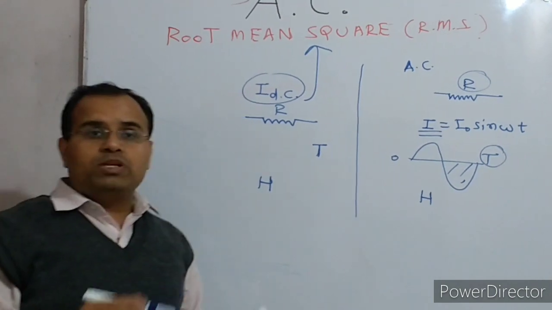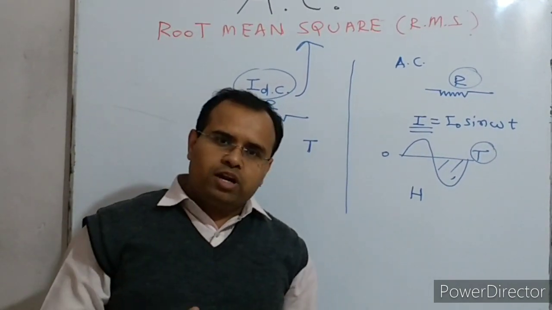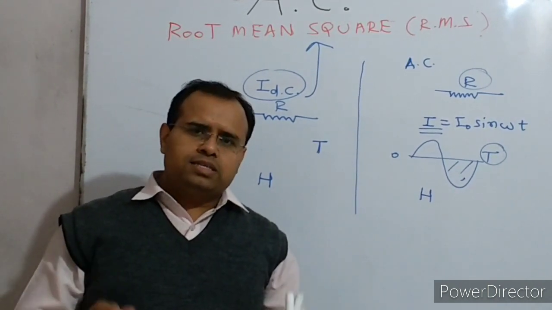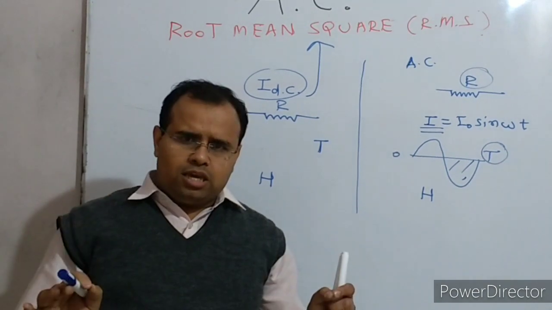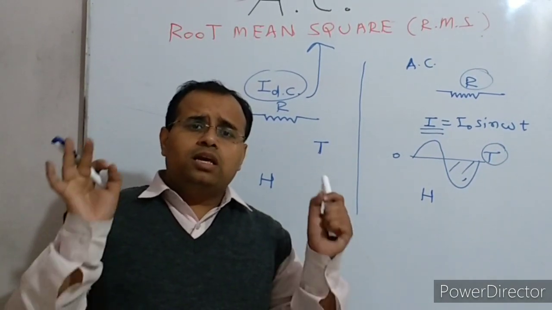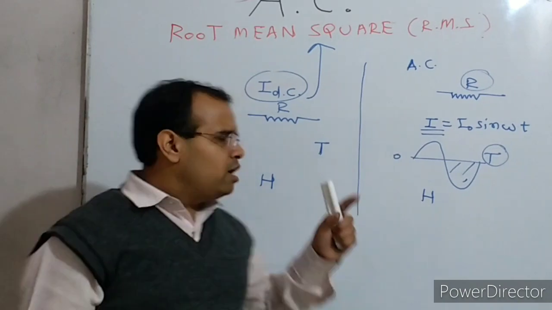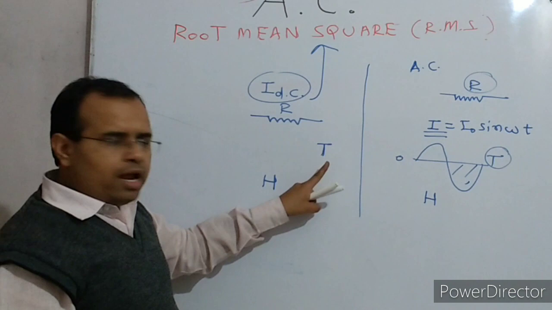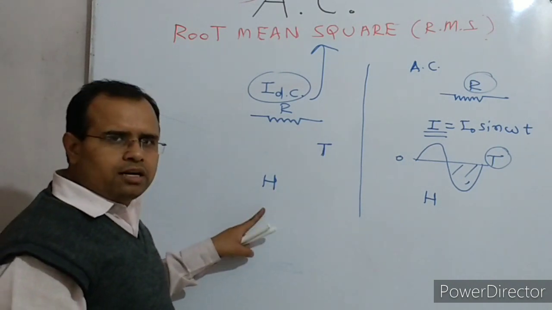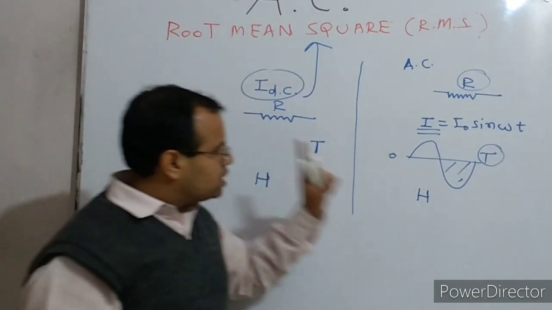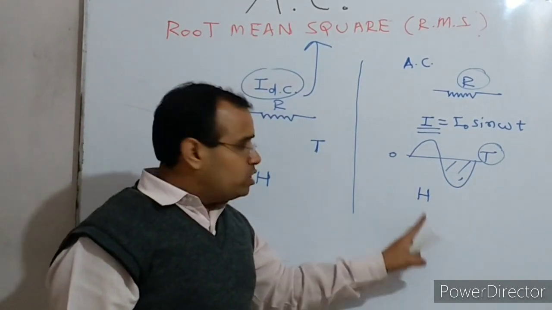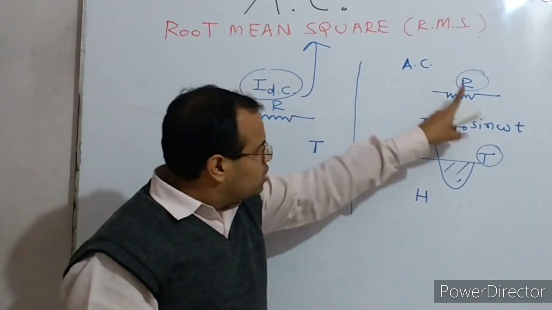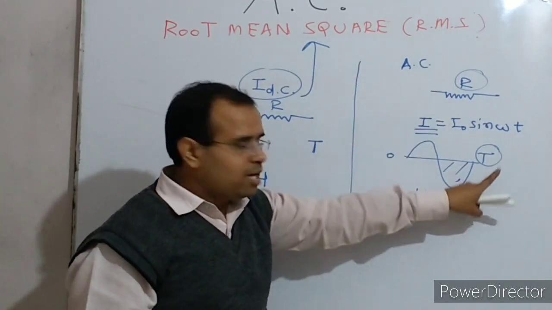So how will we define the root mean square value of the alternating current over a time period? The RMS value of alternating current over a time period is defined as the constant DC which, when it flows through a circuit for a certain time interval, generates heat energy exactly equal to the heat energy generated when the alternating current flows through the same circuit for the same time interval.